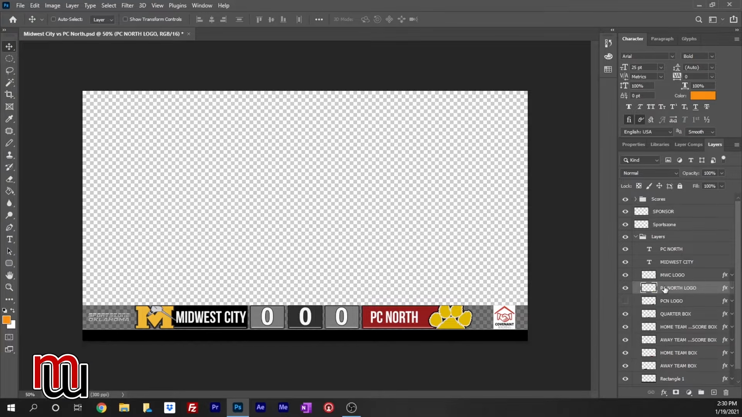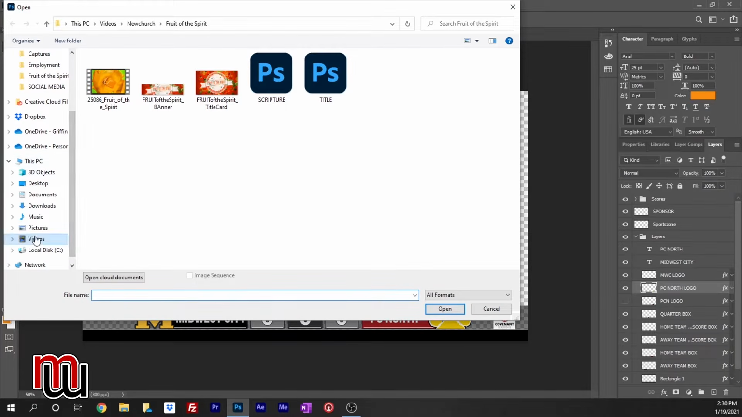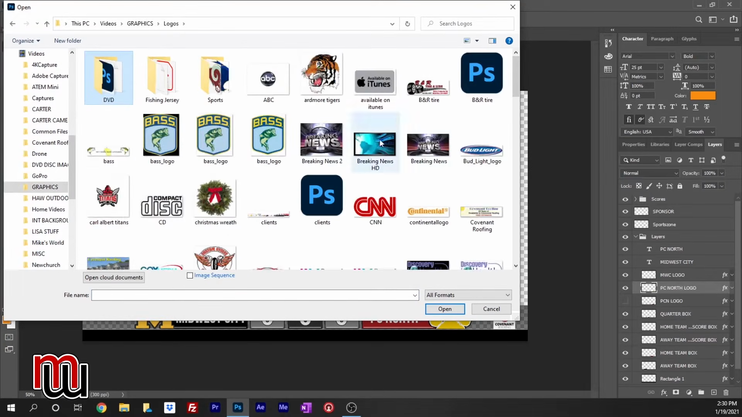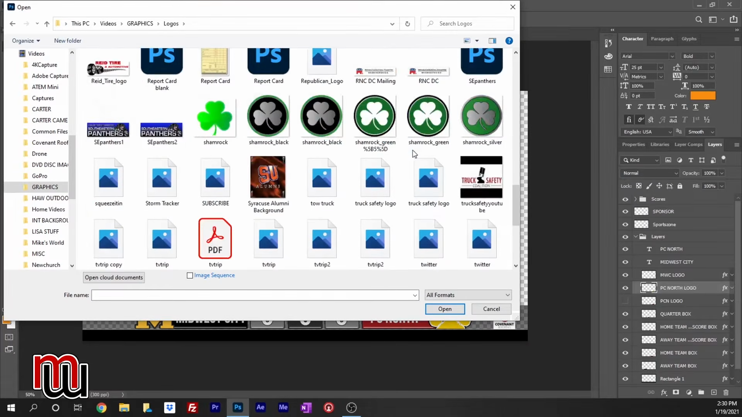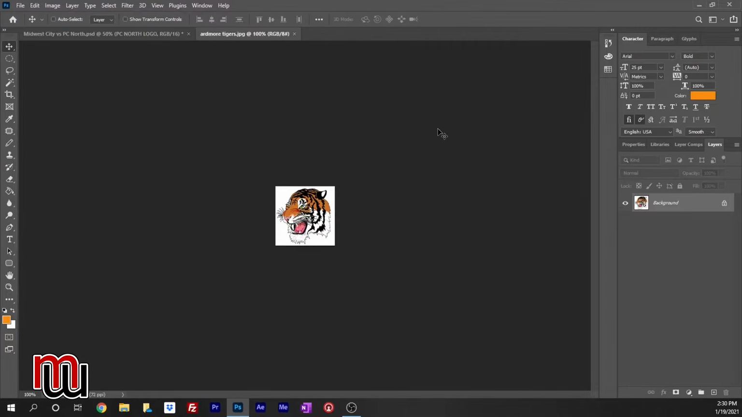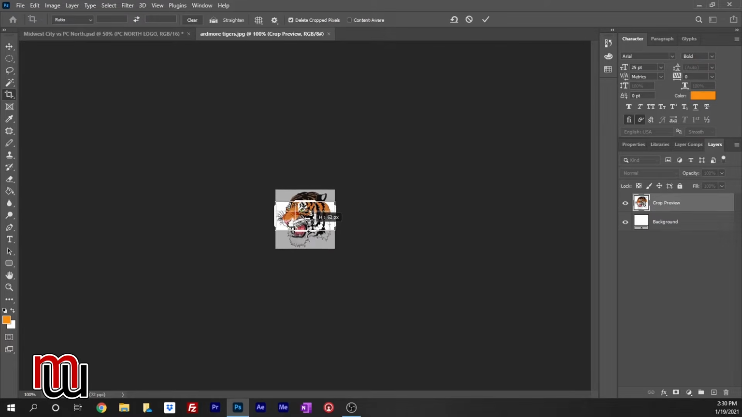But let's say we want to replace that. So all I'm going to do is go in and open, and find. Let's go to graphics, let's go to logos, and I'm just going to find any logo that I want to replace. How about the Ardmore Tigers? Let's open Ardmore Tigers. So I double click, it opens in Photoshop. And then all I'm going to do is crop that about like that, and I'm going to hit enter.